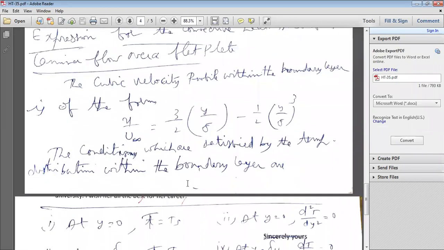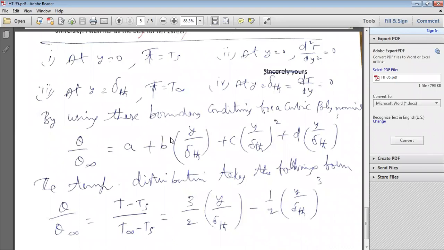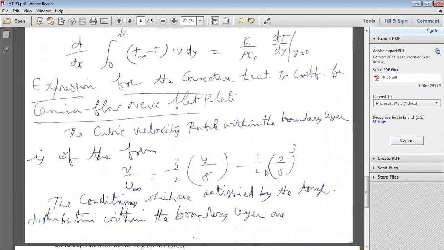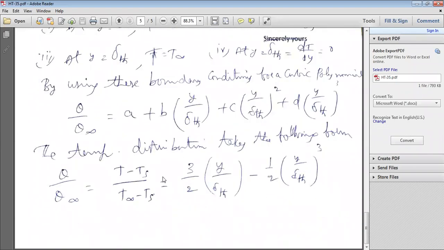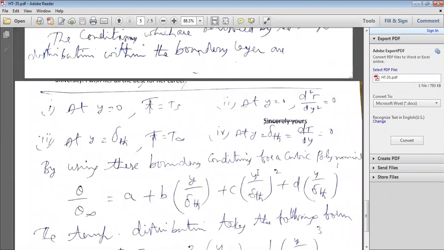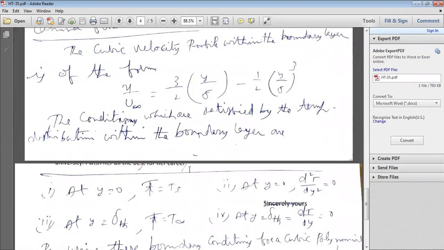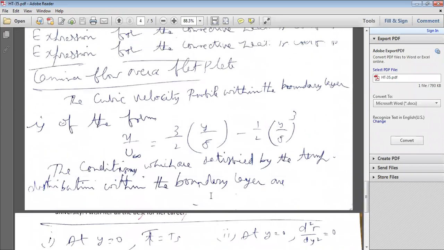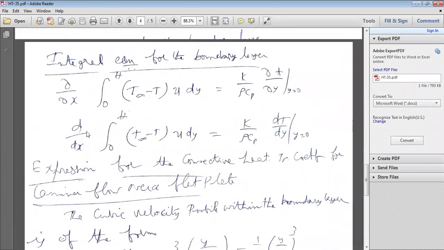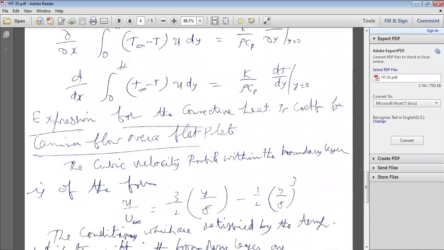So after substituting this velocity distribution and temperature distribution in the integral energy equation for T and U, finally you will get the equation for Nusselt number.